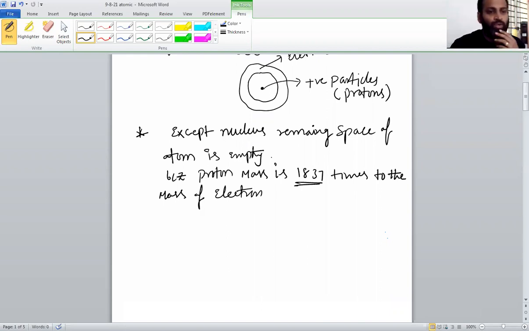Because proton mass is heavy, the remaining space of the atom is considered empty. So next point we have to discuss.